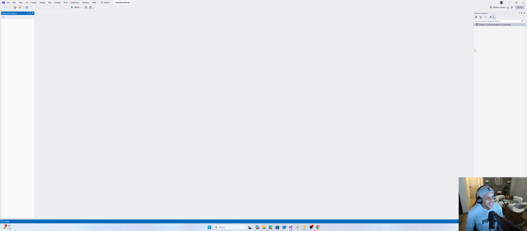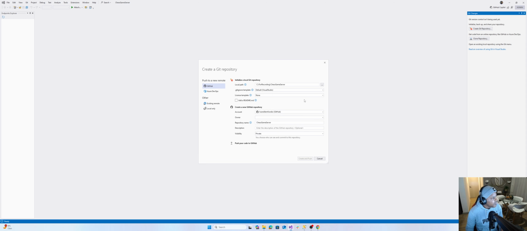Now, another thing that I like to do whenever I'm building a new project is the first initial check-in is a blank solution. You don't have to do it, but it's just my preference. So I just want to go over to changes, and then I want to say create a Git repository. But I don't want to create a new one because we already created that page on GitHub. So I'm just going to choose existing repository.